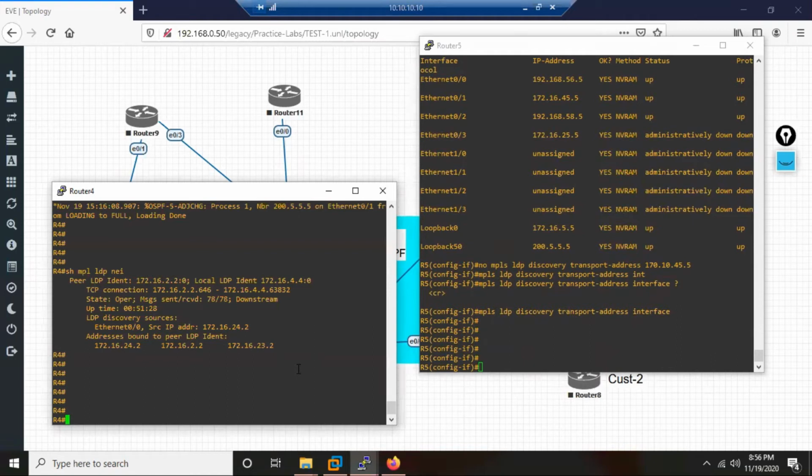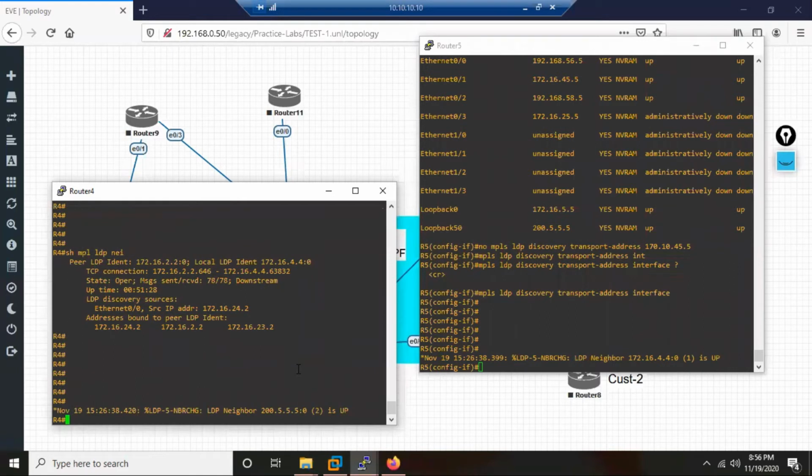If you are specifying an IP address, you should be careful. You specify the correct IP, and there you see the neighbor. And if you see what R4 says, it is neighbor with 200. So this is like OSPF. In OSPF also the IP need not be reachable. The router ID need not be reachable. In LDP also the router ID need not be reachable. The only thing is that whatever router ID the router selects, it uses the same router ID for the TCP session too. So that is exactly where the problem is. They are not able to do the three-way handshake.